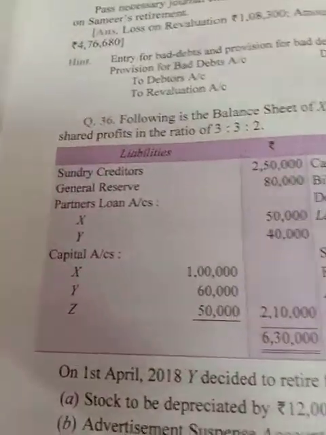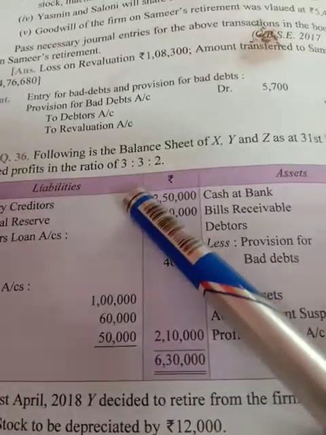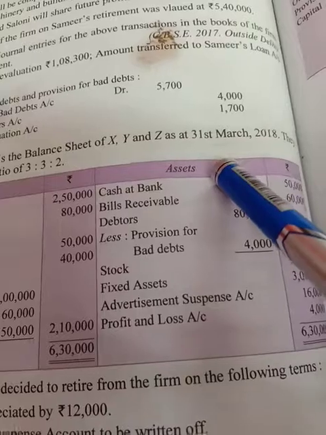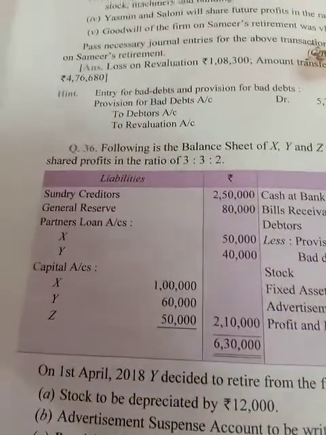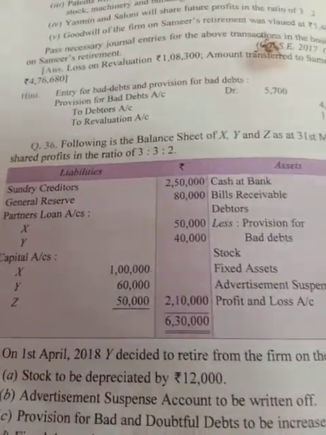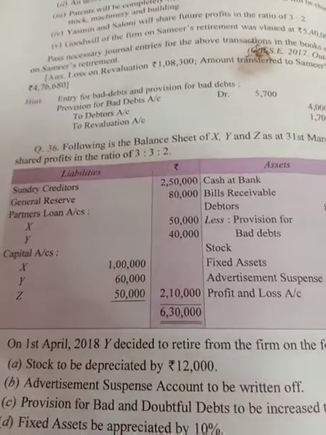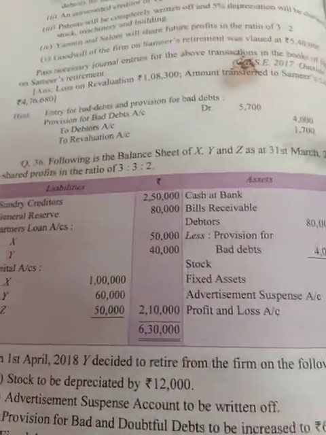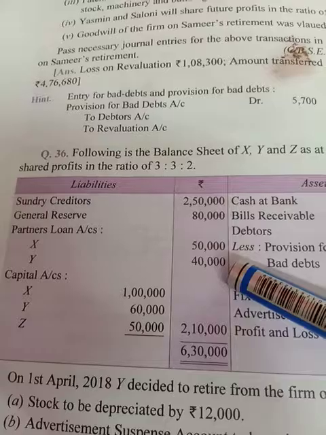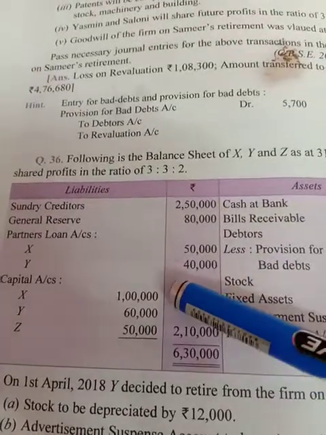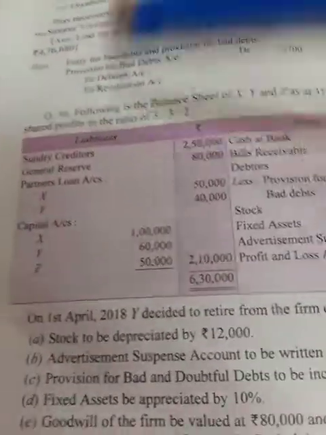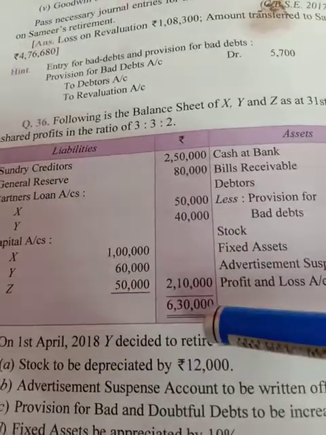Class for accounts. This is the 36th question I'm doing for you. Following is the balance sheet of X, Y and Z as of 31st March 2018. They share profit in the ratio of 3:3:2. Sundry creditors 2,50,000, general reserve 80,000, partners' loan account 50,000, 40,000. Then the capital accounts of X, Y and Z, and here we notice that Y is the partner who has decided to retire.